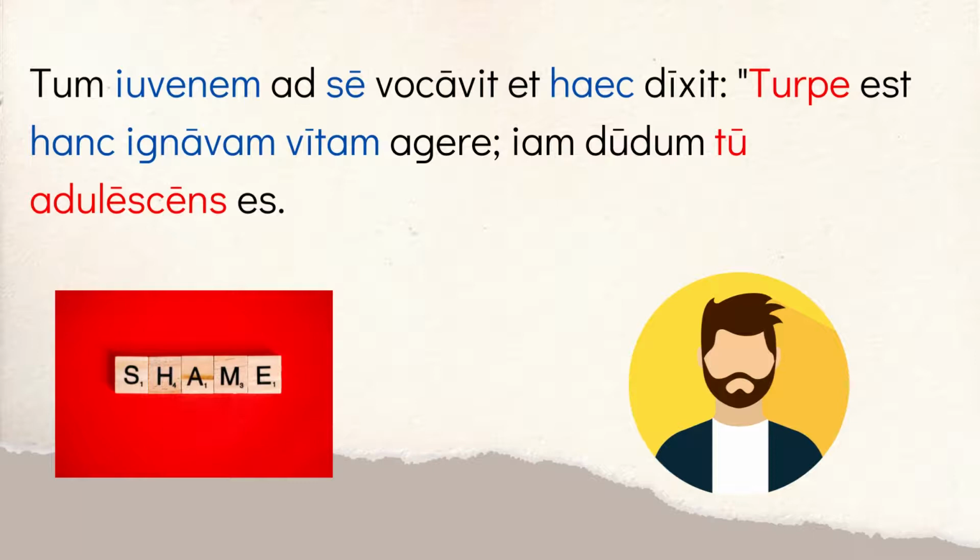And then you have jam dudum, which means for a long time, right? Not for a long time. And now for a long time, rather, is a better way to do it. So it says, now for a long time, you are a young man, an adolescens, right? You can almost think of it as he's saying you've been a young man, right? But he's saying to him, you've been an adult, basically, or pretty close to it for a long time, and you're being lazy, right? So he's saying it's really shameful what you're doing.